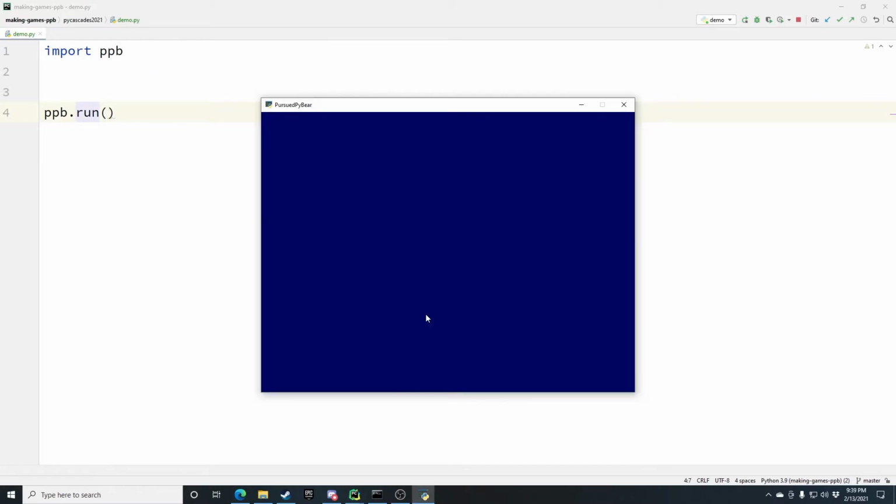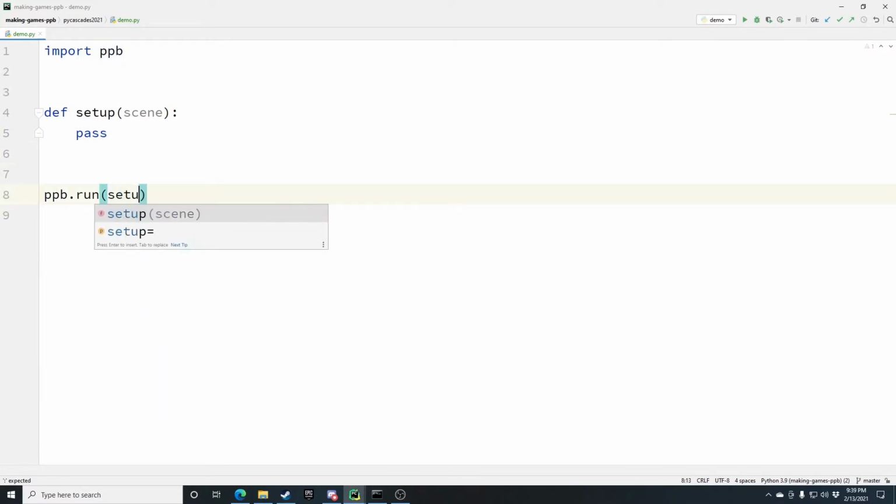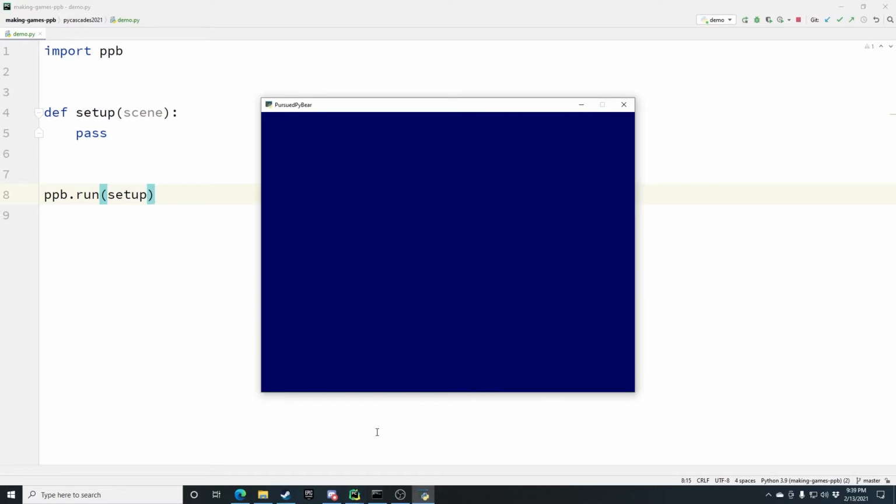I do want to talk about one of the parameters to this run function before we move on. Primarily, this is our setup function. If we define ourselves, def setup, and you can name this anything, we just call it setup by default. It takes one parameter, scene, and we'll pass for now. We'll use this a little bit later. But if you pass this function here, when you run it, well, it doesn't do anything different yet. That's because we haven't done anything in our setup function. But we can use the setup function to put objects into the game scene and put them on screen.